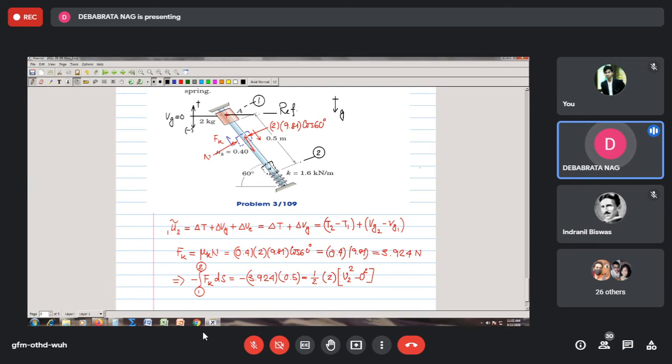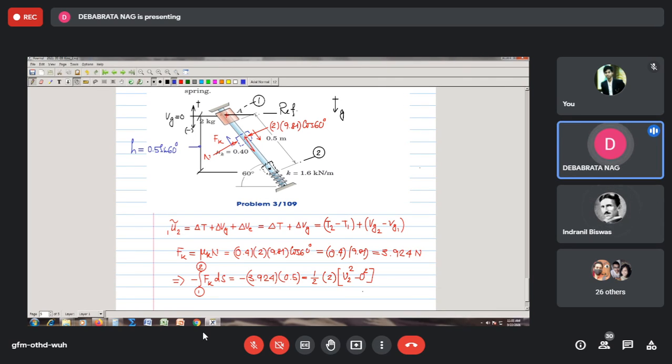Now since at this position, you see how much is the height? The height is this much. This is your height. How much is this height? Now it is pretty obvious that this height is h. We can say this is 0.5 sine 60 degree. Right.